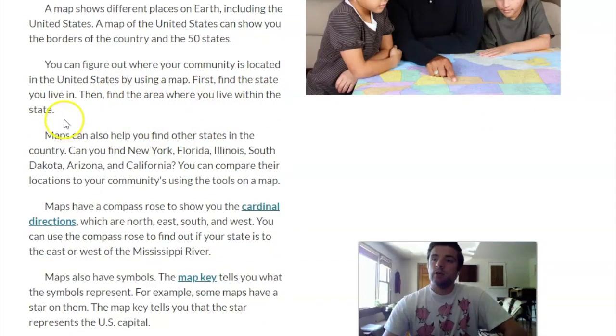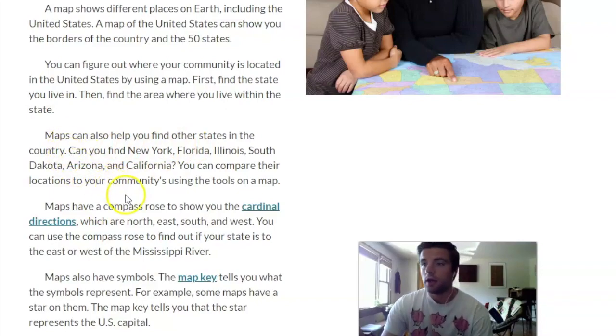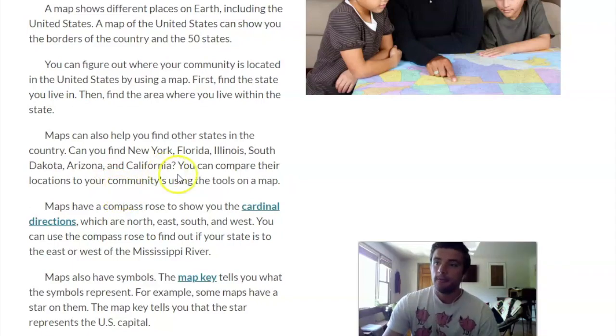First, find the state you live in. Then, find the area where you live within the state. Maps can also help you find other states in the country. Can you find New York, Florida, Illinois, South Dakota, Arizona, and California? You can compare their locations to your communities using the tools on a map.